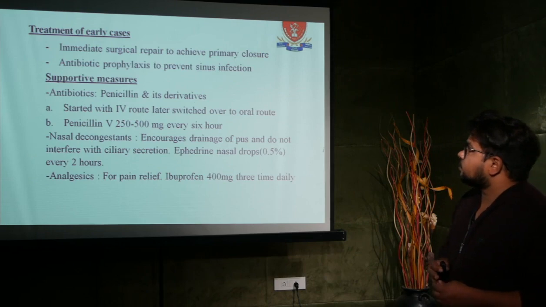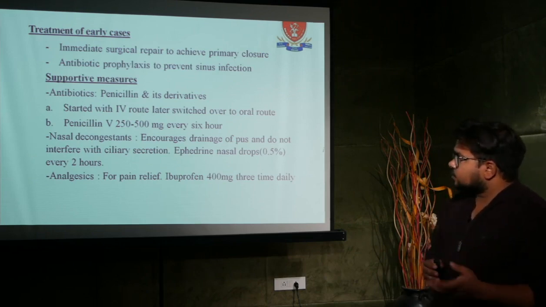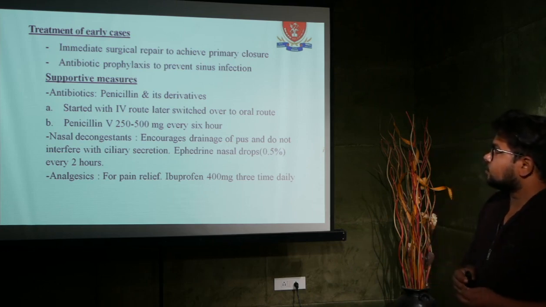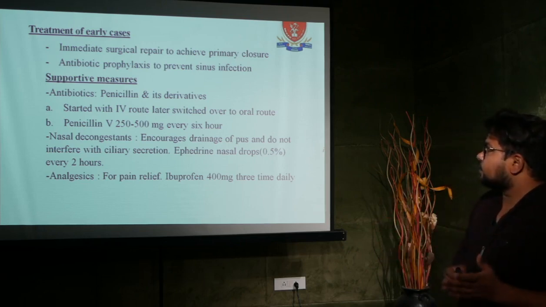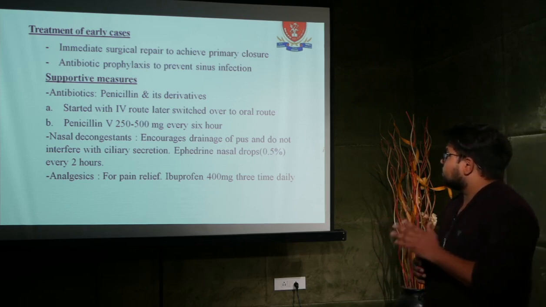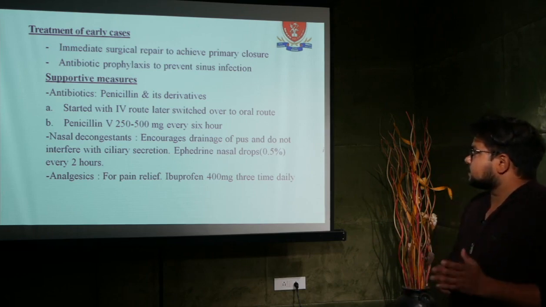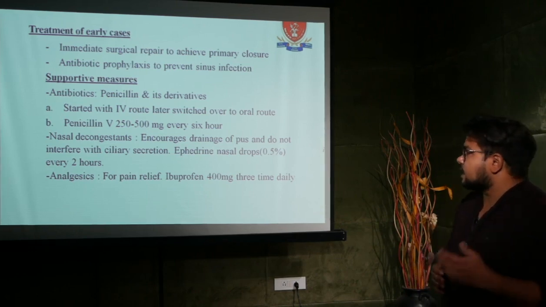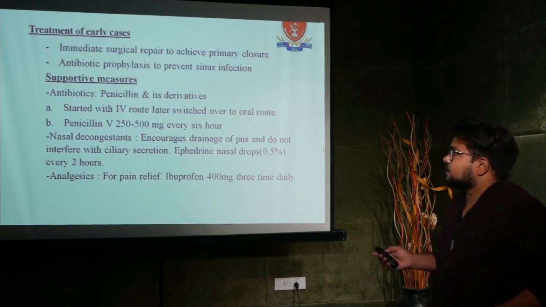Treatment of oroantral fistula includes immediate surgical repair to achieve primary closure, and antibiotic prophylaxis to prevent sinus infection. Supporting measures include antibiotics like penicillin and its derivatives, started by IV route, later switched over to oral route. Penicillin V 250 to 500 mg every 6 hours for a week. Nasal decongestants also may be helpful, and analgesics for pain relief, ibuprofen 400 mg thrice daily.